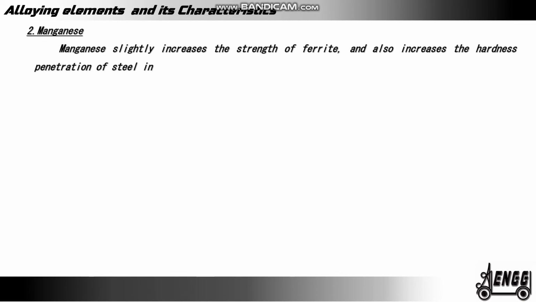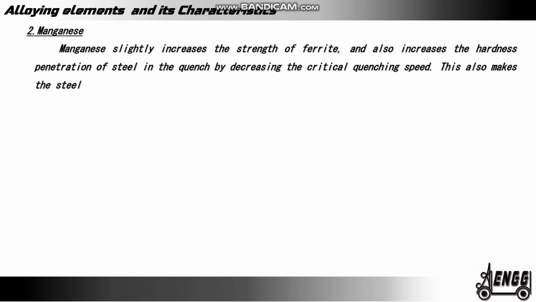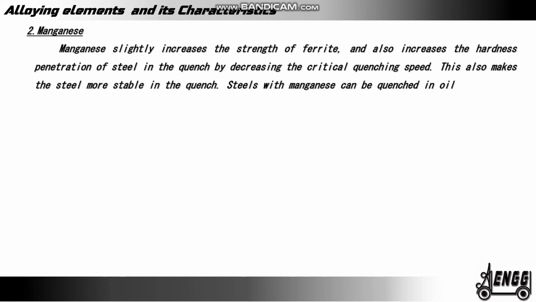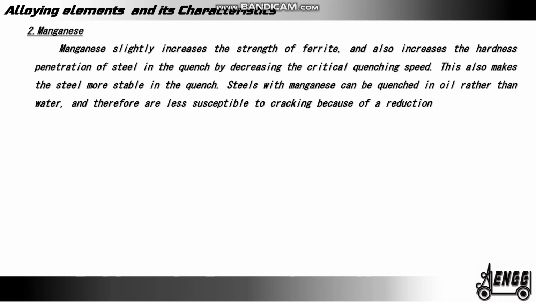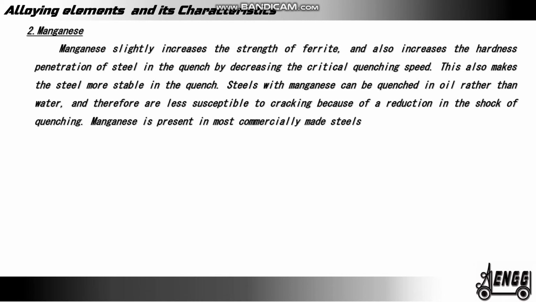2. Manganese. Manganese slightly increases the strength of ferrite and also increases the hardness penetration of steel in the quench by decreasing the critical quenching speed. This also makes the steel more stable in the quench. Steels with manganese can be quenched in oil rather than water and therefore are less susceptible to cracking because of a reduction in the shock of quenching. Manganese is present in most commercially made steel.